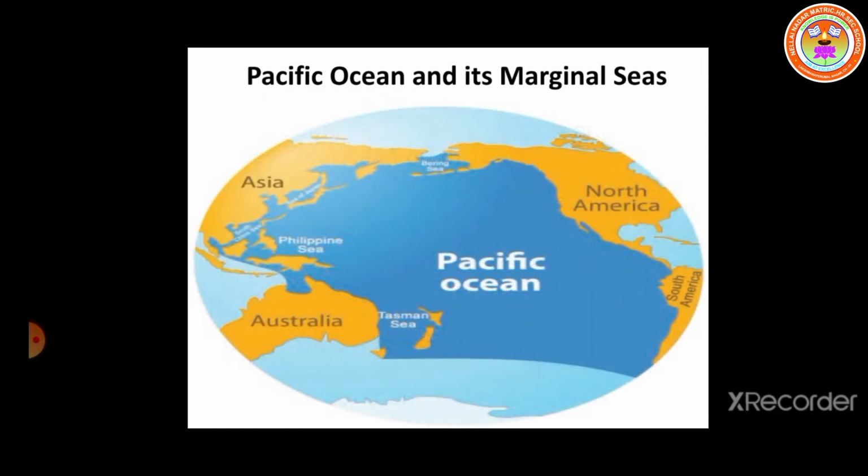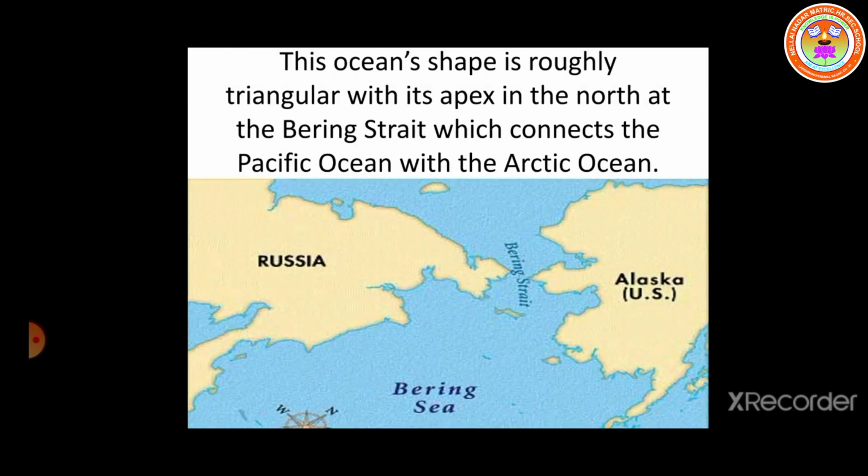Okay, now we are going to learn about the marginal seas, strait and trench in the Pacific Ocean. First, Pacific Ocean. What is the shape of the Pacific Ocean?